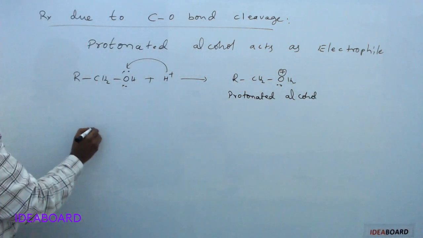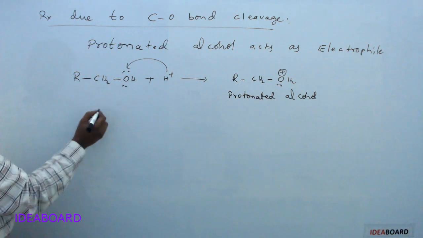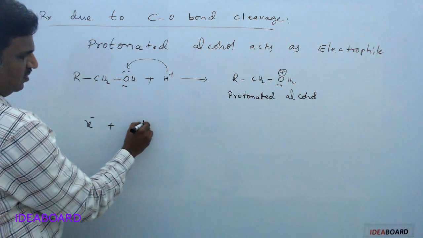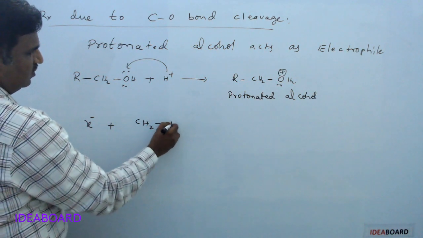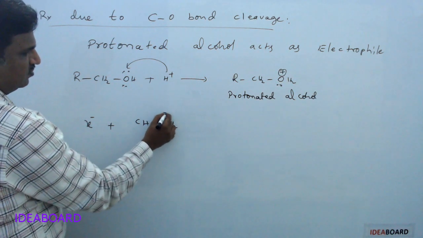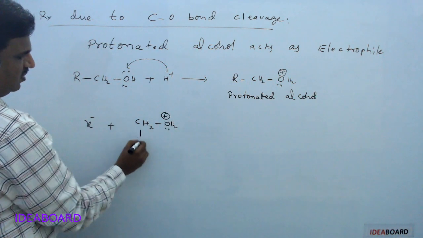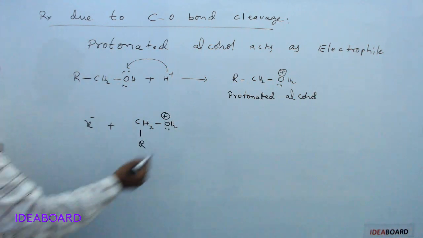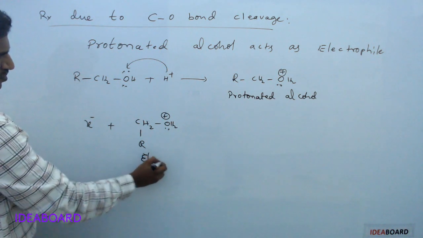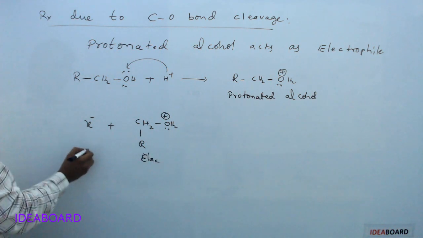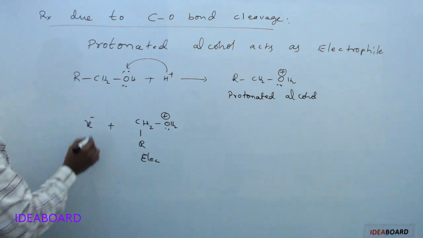Suppose I am taking X minus, for example, and here RCH2OH2 plus. This is the electrophile, and X minus has a lone pair, so it is the nucleophile.